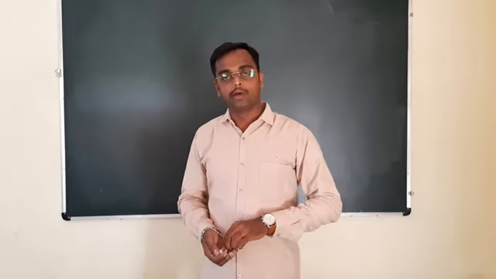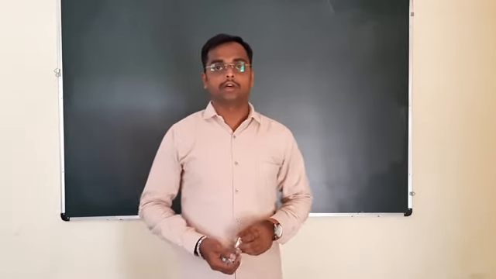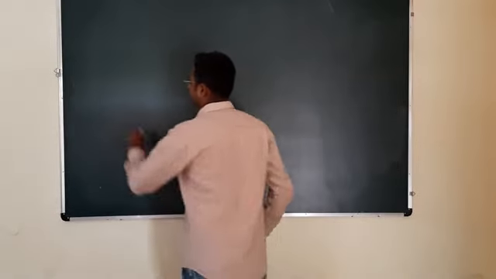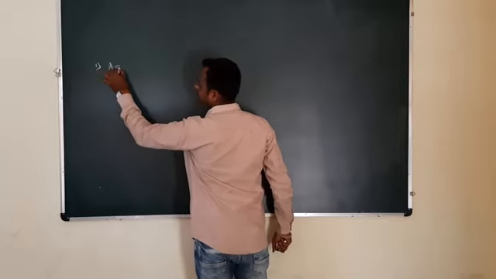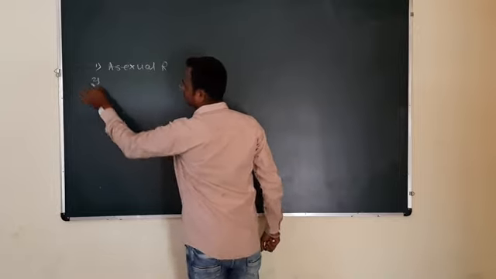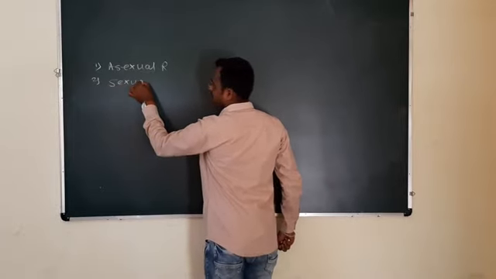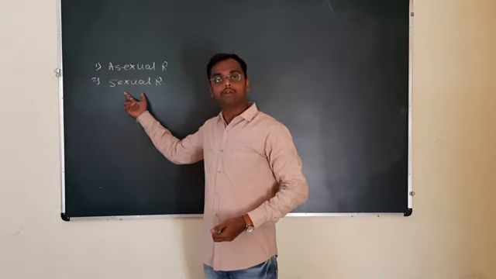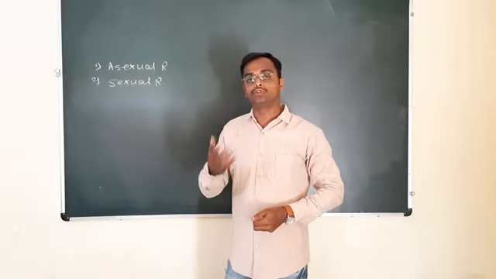Last lecture we have studied about the asexual reproduction, and in this lecture we will study the sexual reproduction in the plants. The type 1 we have studied is the asexual reproduction, and now the second type of reproduction we have to study in the plants is the sexual reproduction. Sexual reproduction involves formation of gametes and fusion of gametes to form new progeny.